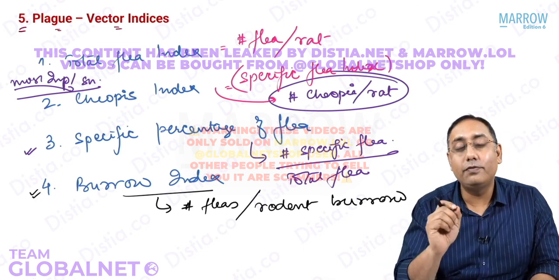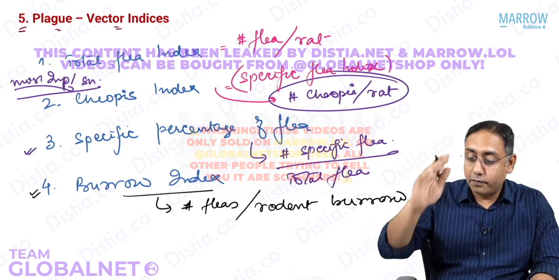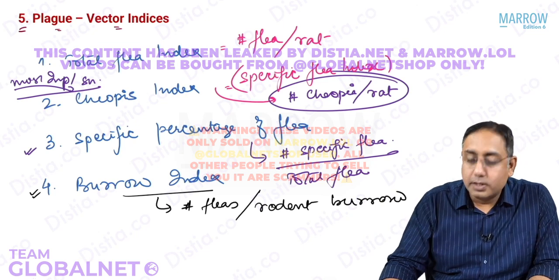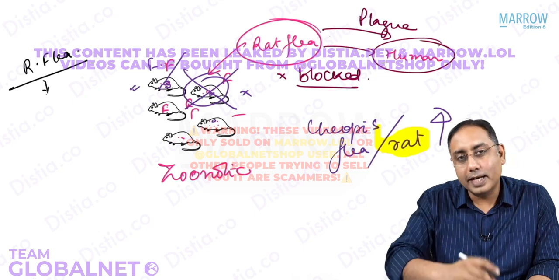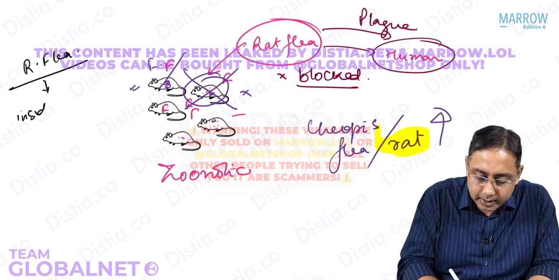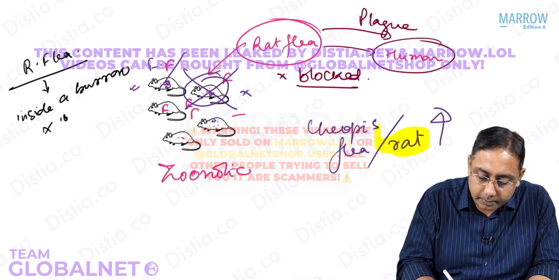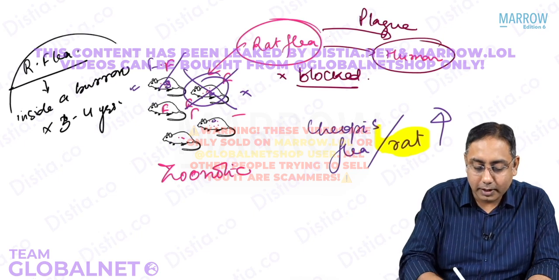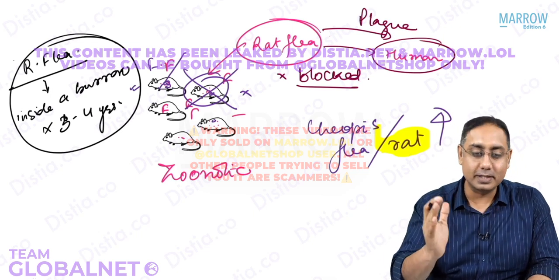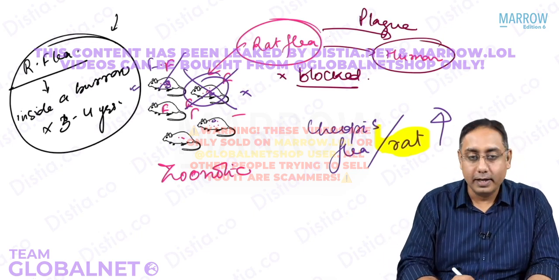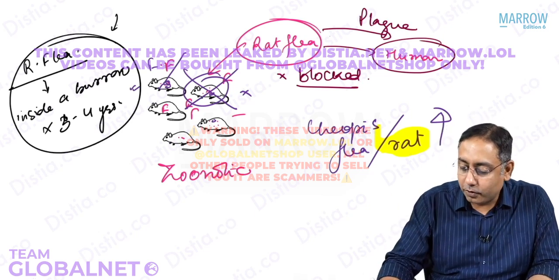And do you know that one flea can keep on having the plague bacilli? It will keep the plague bacilli for roughly 4 to 5 years. Do you also know that the rat flea can reside inside the burrow? It can stay inside a burrow for approximately 3 to 4 years. So the rat flea will also be hibernating along with the rodents for many months. And the rat flea, once it is infected, may remain infected for a very long time.